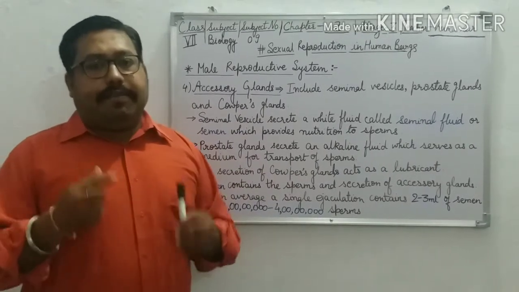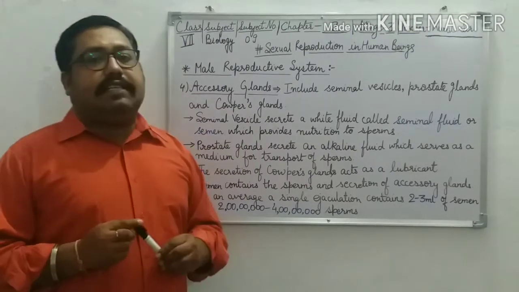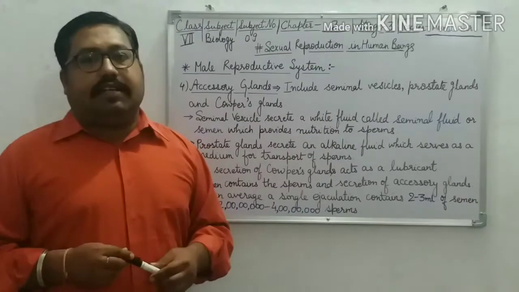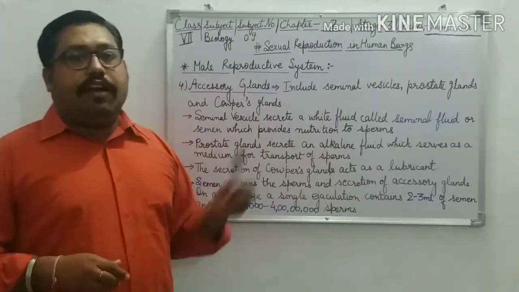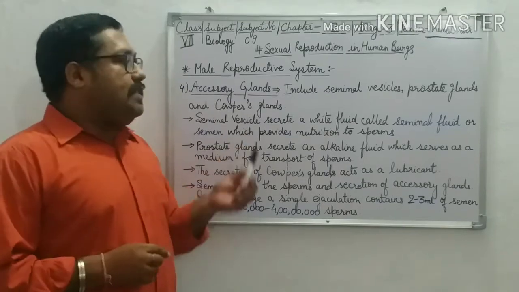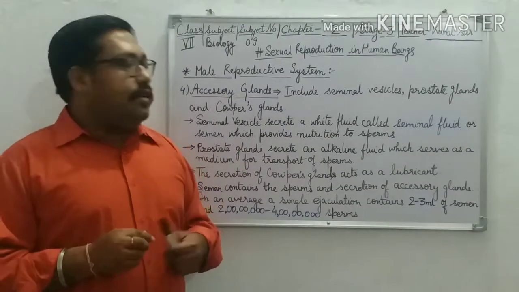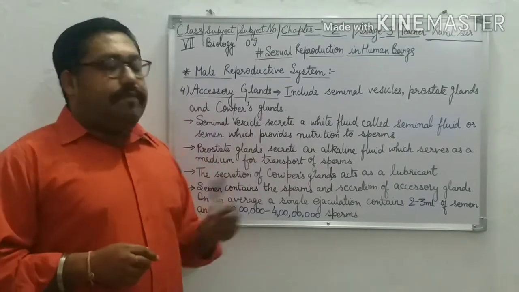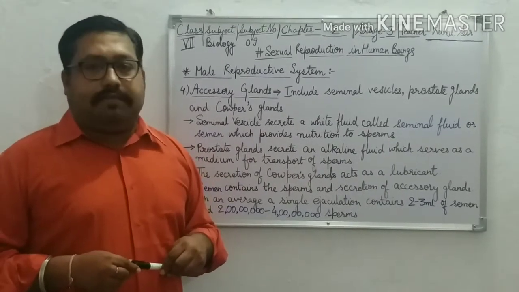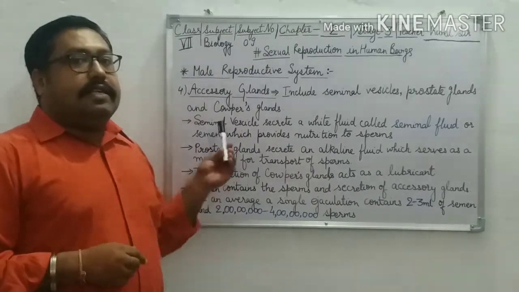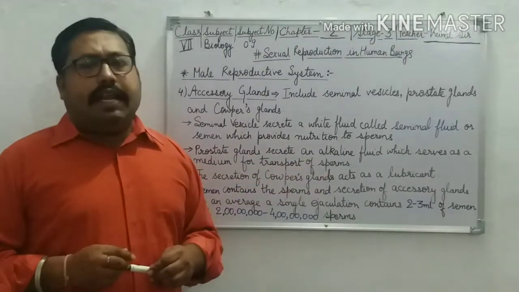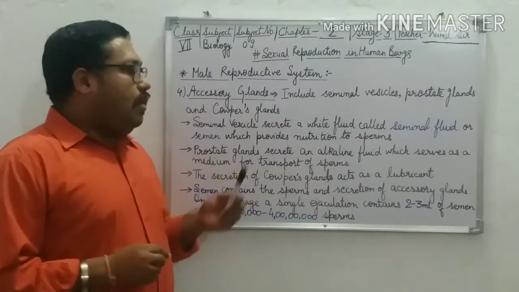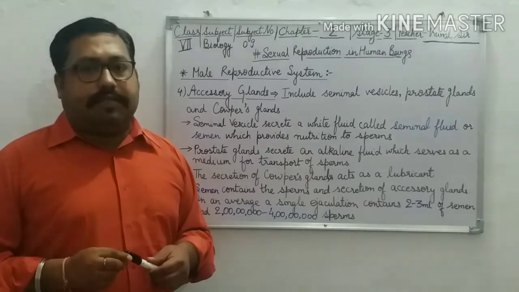Again, I am repeating for you. What are the accessory glands? Accessory glands include seminal vesicle, prostate glands, and Cowper's glands. Seminal vesicles secrete a white fluid which is called seminal fluid or semen. Semen provides nutrition to the sperms. Prostate glands secrete an alkaline fluid which provides a medium for the transportation of sperms.